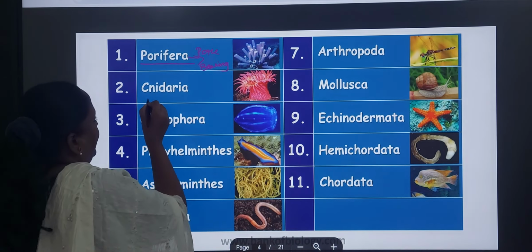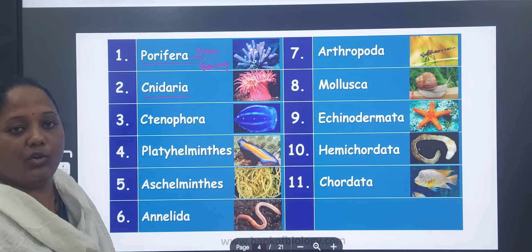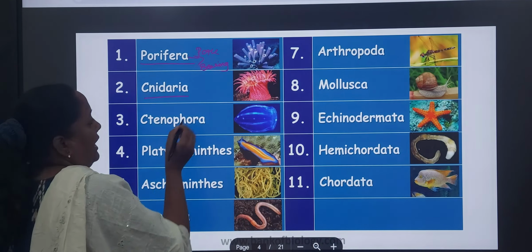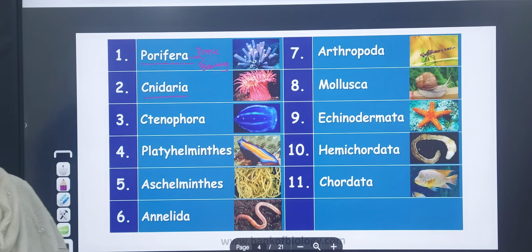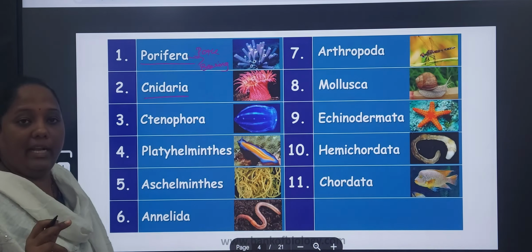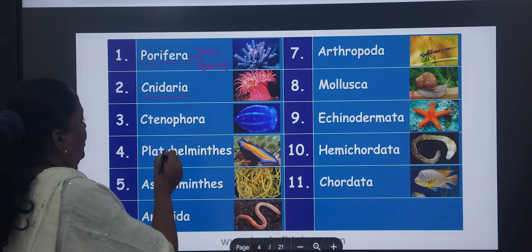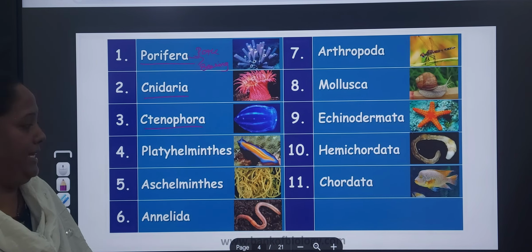Next, Cnidaria. How can we identify the Cnidarian groups? Because of the presence of tentacles, hair-like structures which help in movement. These are all species which live in sea water. How can we identify the Cnidarians? By the presence of tentacles. Next, Ctenophora. Ctenophora is also present in sea water.